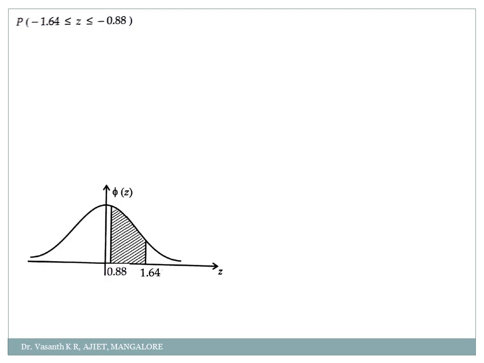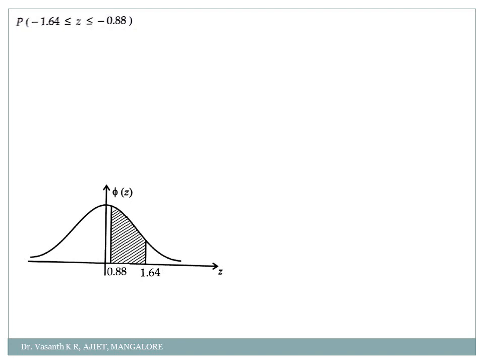Now, how will you find the probability of z between minus 1.64 and minus 0.88? What can I do? Think. First thing is you'll plot the graph. Okay, I'll plot it. But why have I taken positive values over here, my dear students? Any idea?